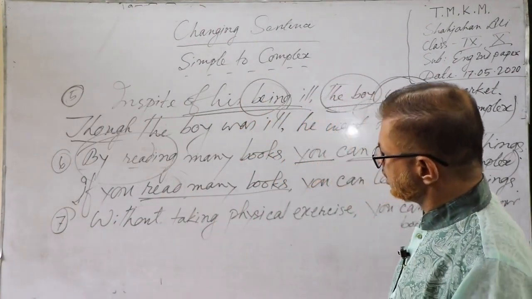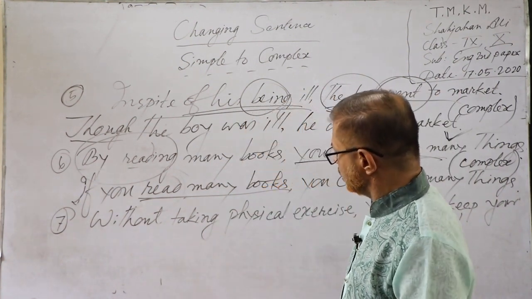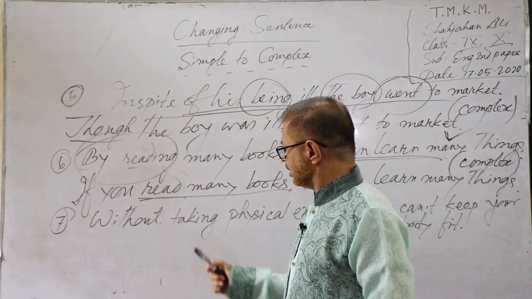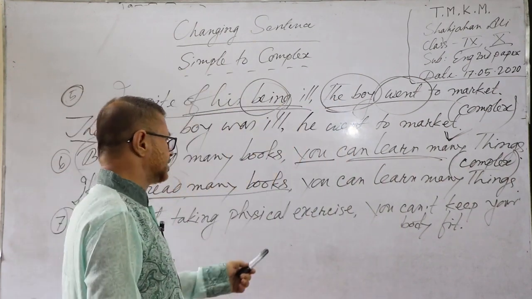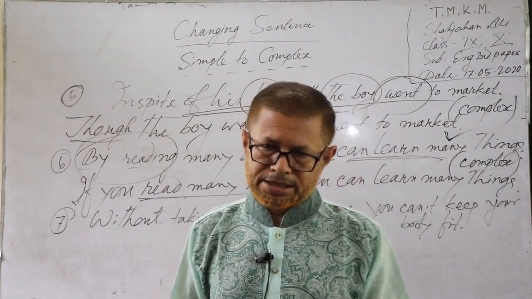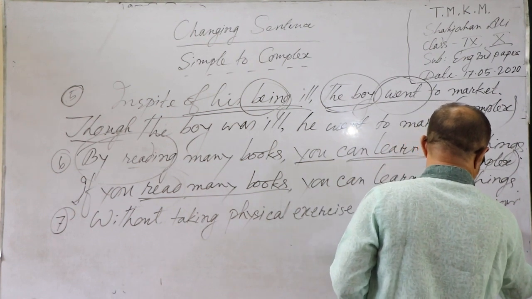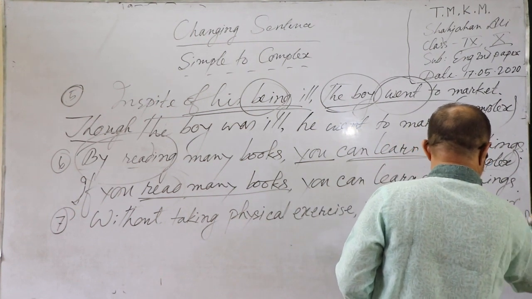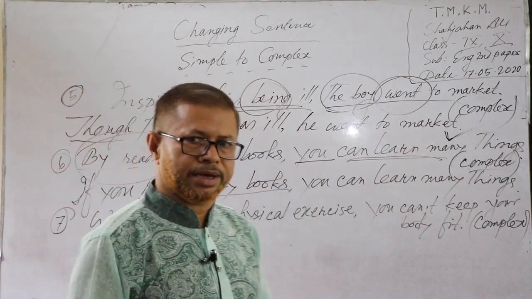Look at the sentence. At the beginning of the sentence, without, then taking, gerund. Without taking physical exercise, you cannot keep your body fit. This is the simple. We have to make it complex. How can we make it complex?